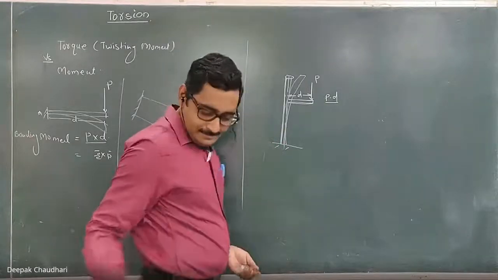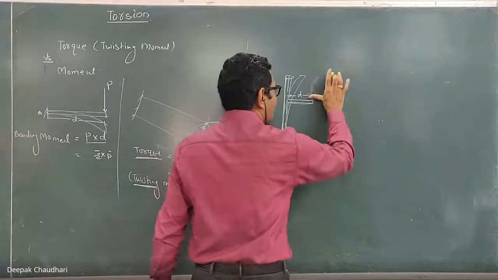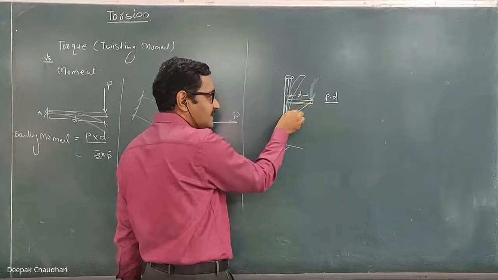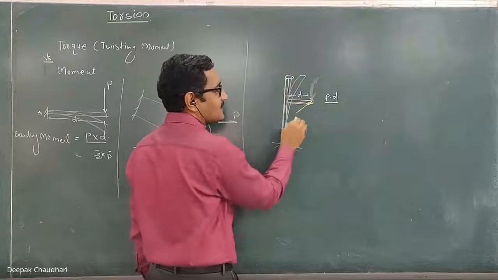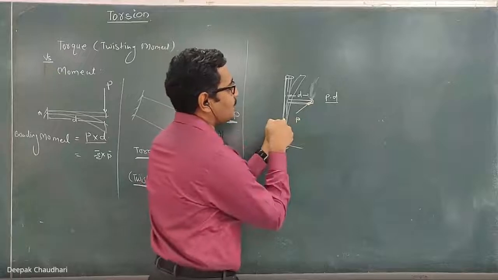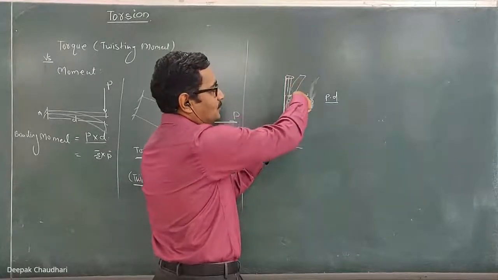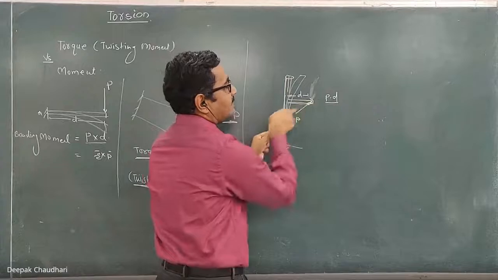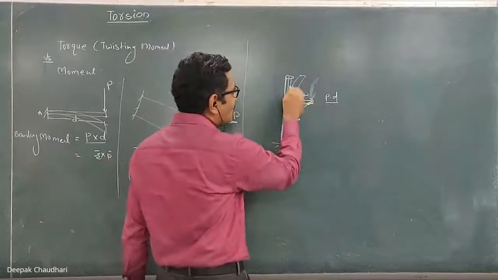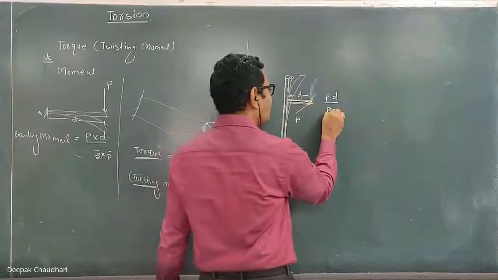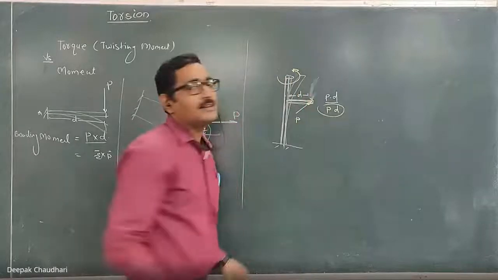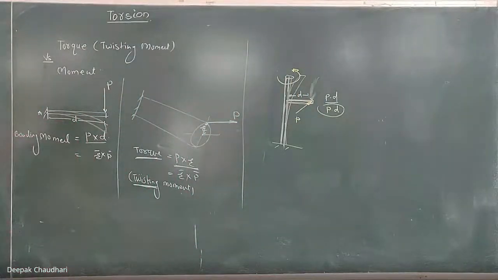In the same way, at the same point, instead of applying the force parallel to this axis, I apply the force horizontally, perpendicular to the axis. This is the shaft, this is the horizontal arm, and I apply the force horizontally like this. Earlier I applied the force vertically downward, parallel to the axis of the shaft. Now can you tell me what will be the effect of this force? The moment produced by this force about this axis is the same, P into D. But the effect of this moment is to twist the pole. So that becomes the twisting moment.